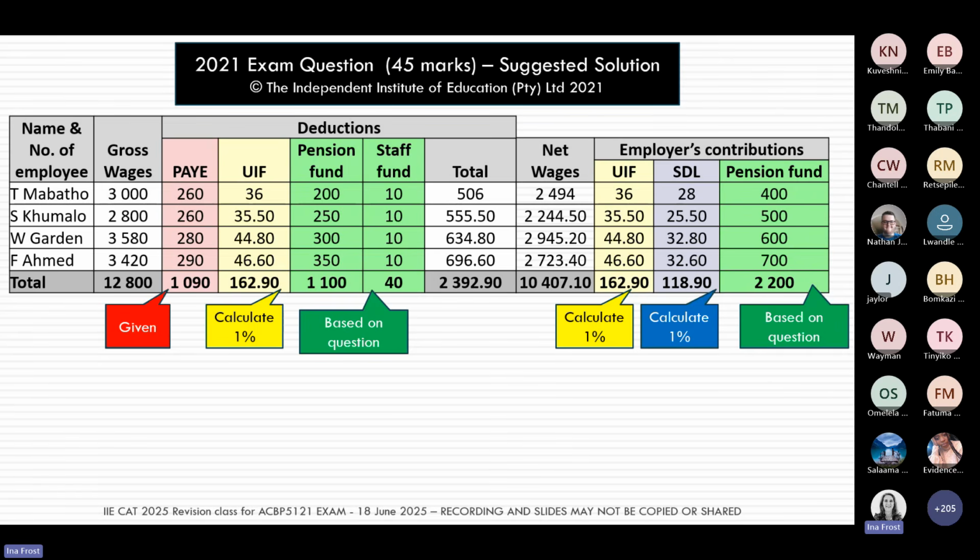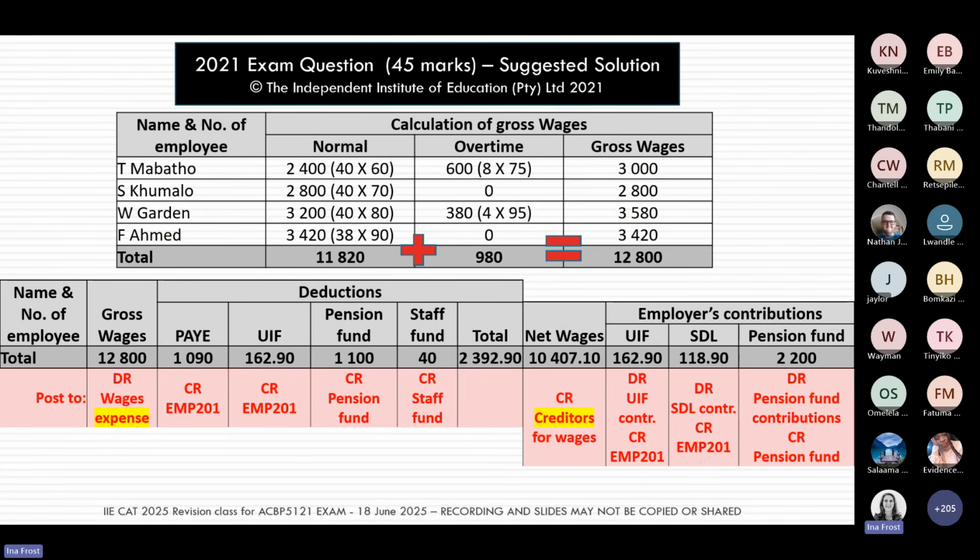Then, when we've prepared or completed this journal, we need to post the journal to the general ledger. So we need to get the totals from this journal to the general ledger. So here on this slide, I'm just showing you where you are going to post each of these totals in the general ledger. I've also got some more detailed slides on this. So this one is just a quick summary at a glance, just to remind you of where all these different numbers are going to go. But I have got some more detailed slides on that.